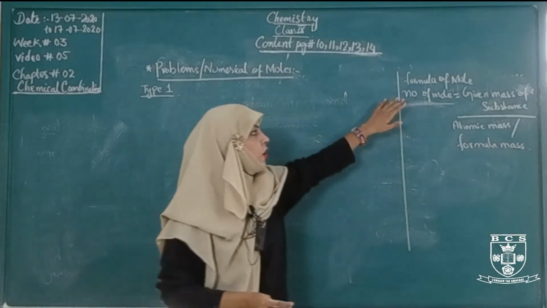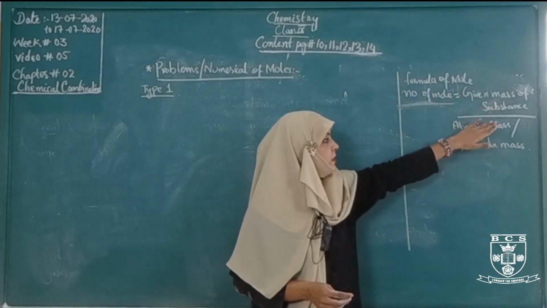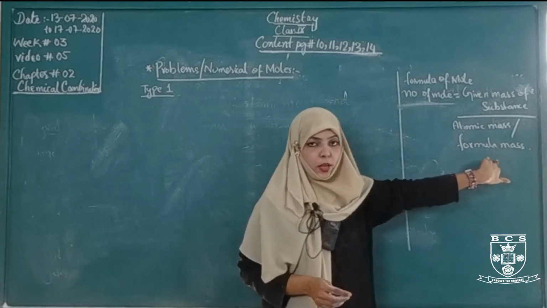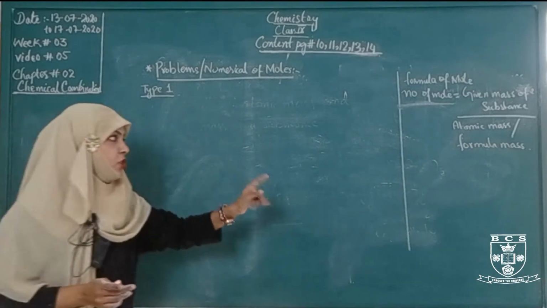The formula of mole is the number of moles equal to given mass of substance divided by atomic mass or formula mass. You have to memorize this formula as well as this definition.